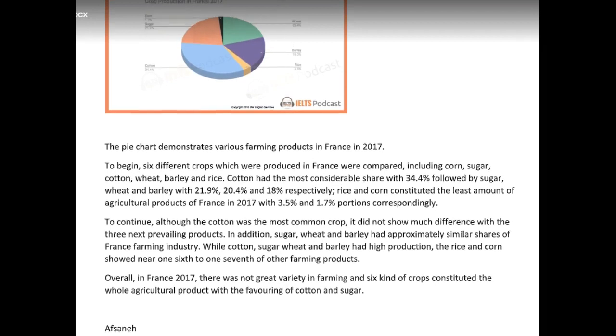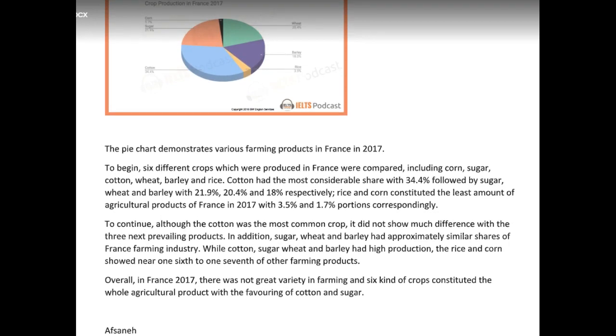Let's take a look at this pie chart. The pie chart demonstrates various farming products in France in 2017. To begin, 6 different crops which were produced in France were compared, including corn, sugar, cotton, wheat, barley, and rice. Cotton had the most considerable share with 34.4, followed by sugar, wheat, and barley with 21, 20, and 18 respectively. Rice and corn constituted the least amount of agricultural products of France in 2017 with 3.5, 1.7 portions correspondingly.